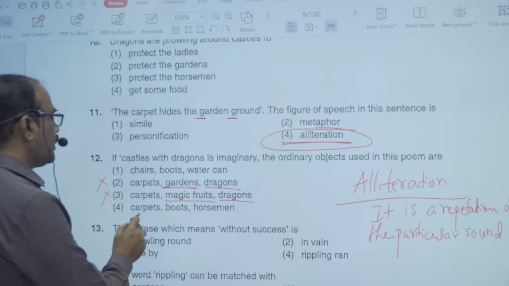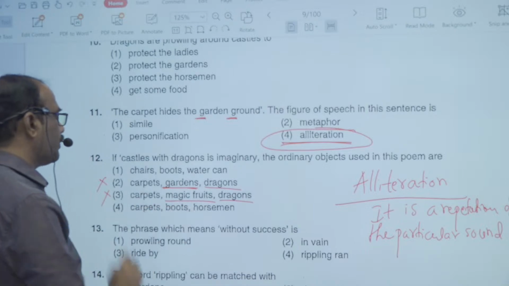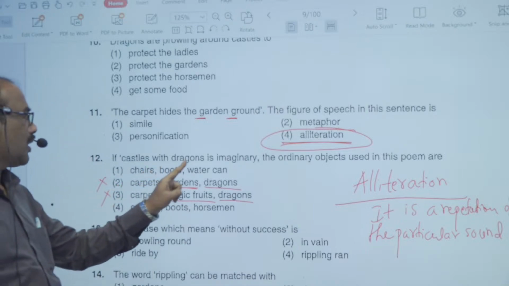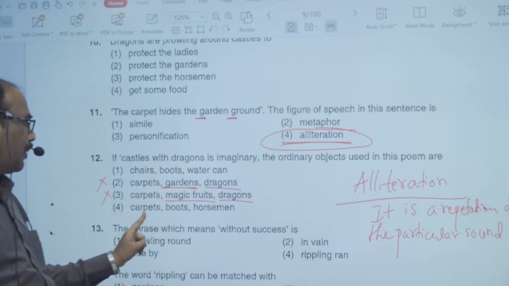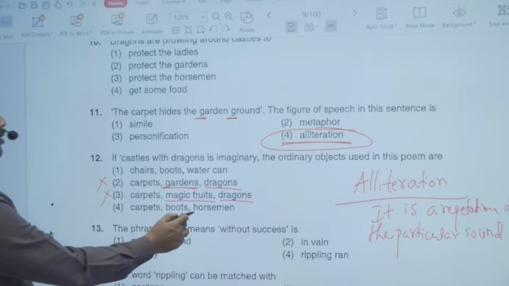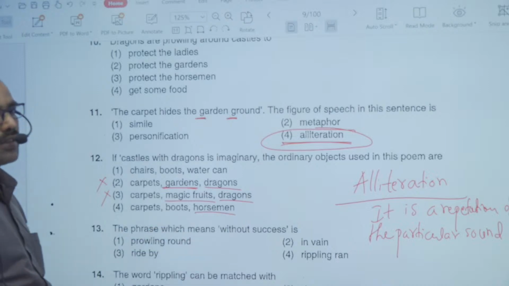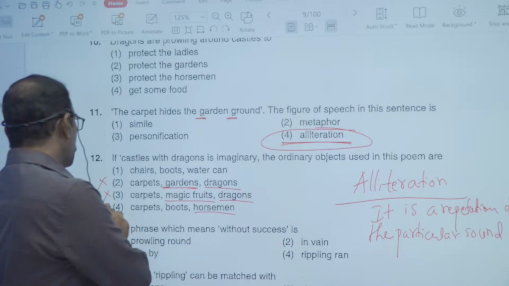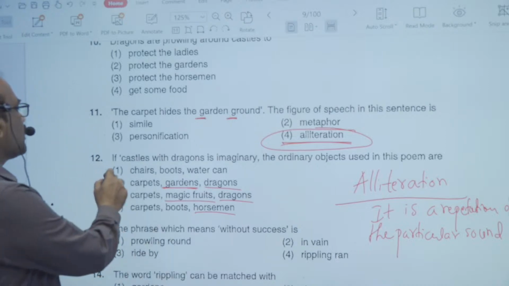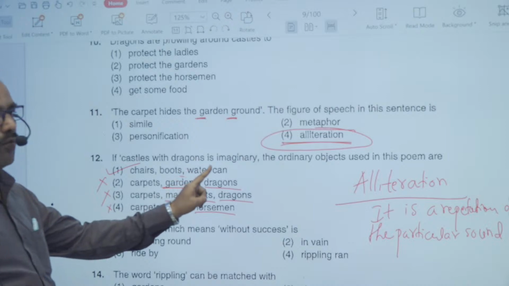And carpets, boots and horsemen here are given. Here are chairs, boots and water can. Here carpets, boots and horsemen. So now look at that, this horseman is also given in the first stanza, that is imaginary stanza. So automatically this also goes wrong. The final answer is chairs, boots and water can.